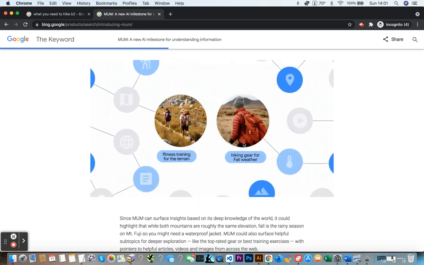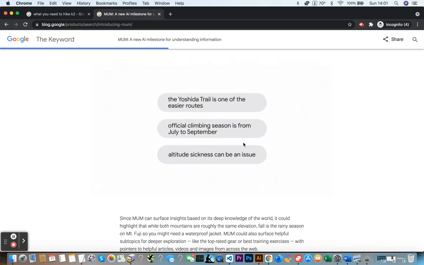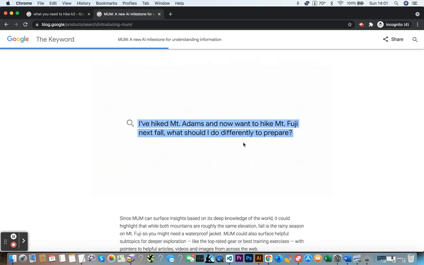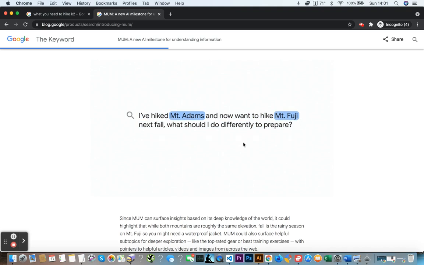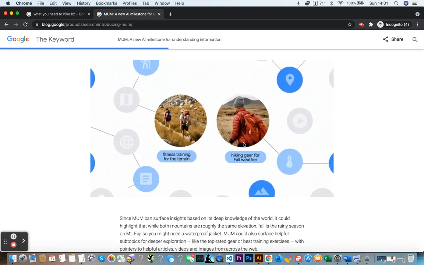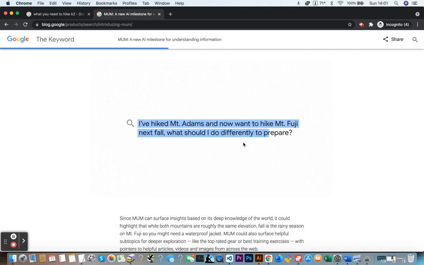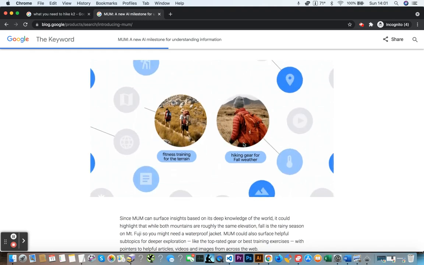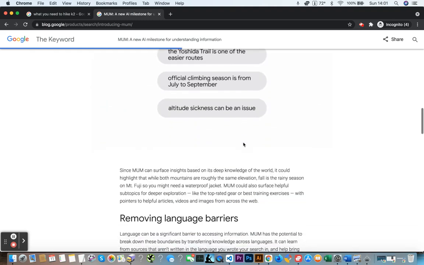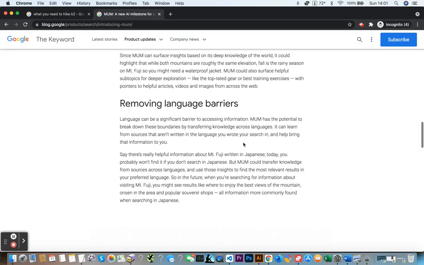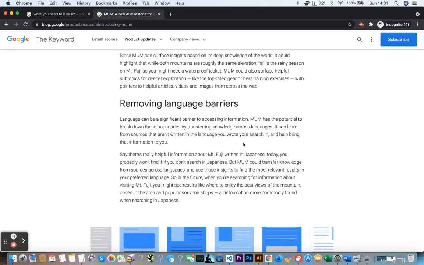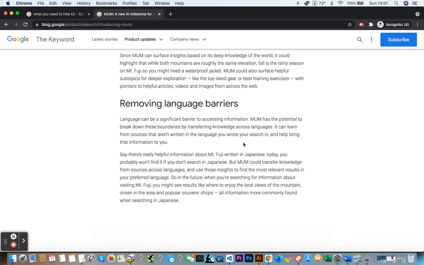But basically, MUM collates deep, interconnected knowledge about things like Mount Adams and Mount Fuji. It then collates and compares, and it can give you a much more relevant answer, because the nuance of asking how to prepare differently is more conversational, when usually search engines give you direct answers.